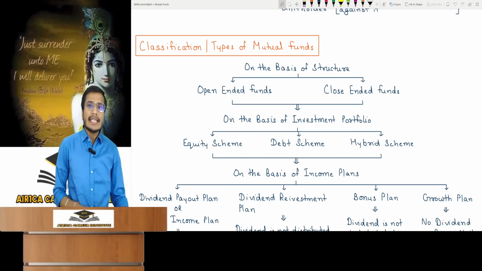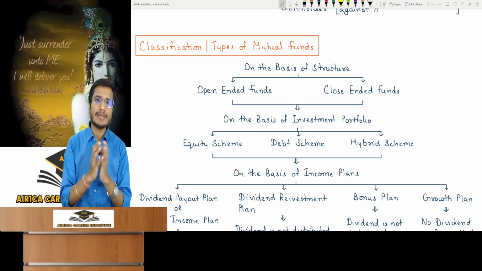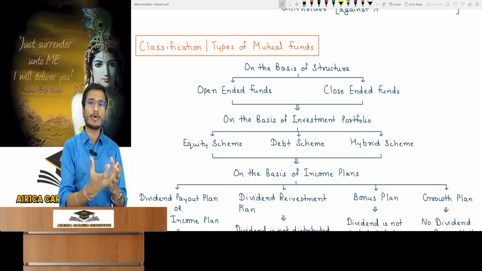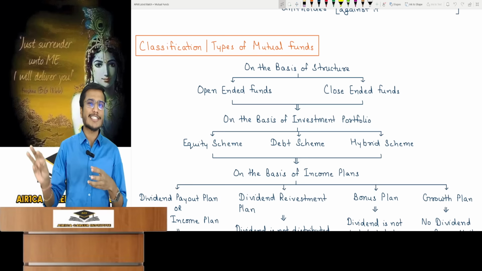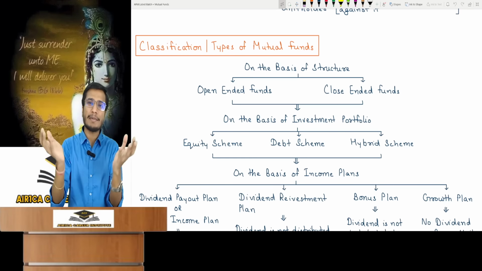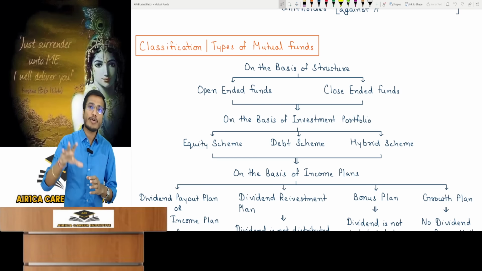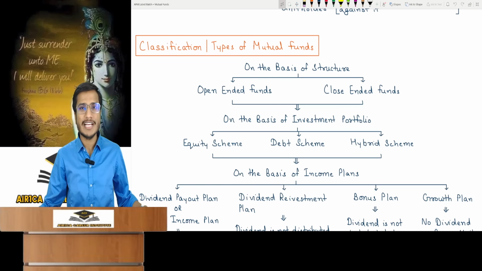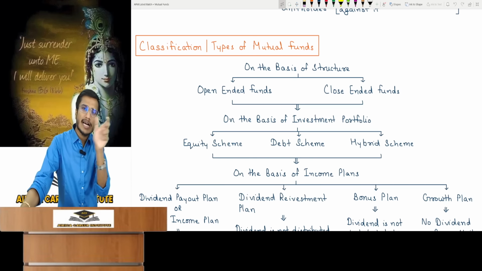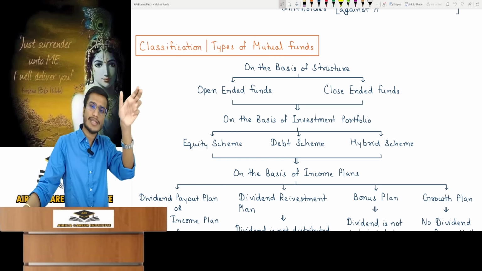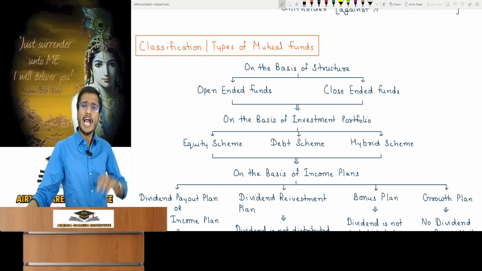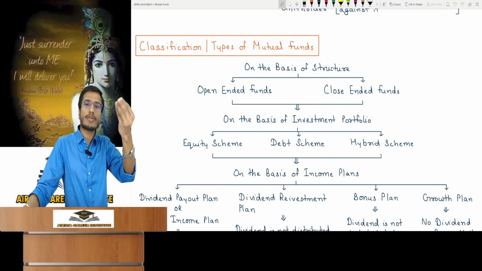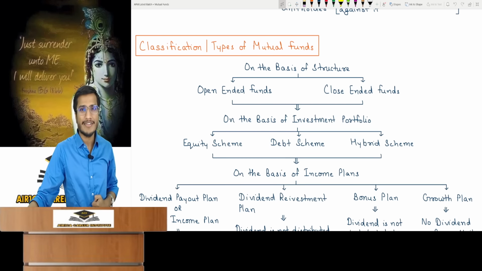What is this? We have to study the types and classification of mutual funds because many exist out there. When you go to invest in the market, you get excited to invest in a mutual fund. Now that we have studied about it, then you will find thousands of types of mutual funds there. Every mutual fund has a different name which indicates its type, and you just need to understand that. I will explain it now. You will find thousands of mutual fund types. Then how will you understand which to invest in?